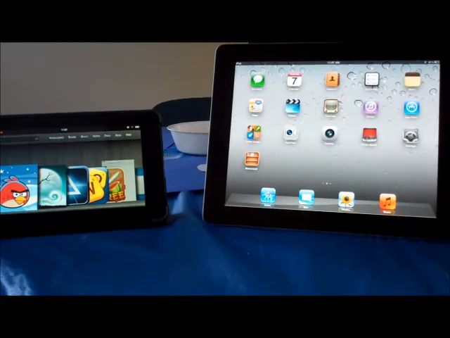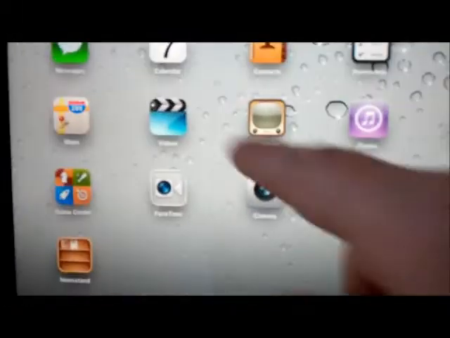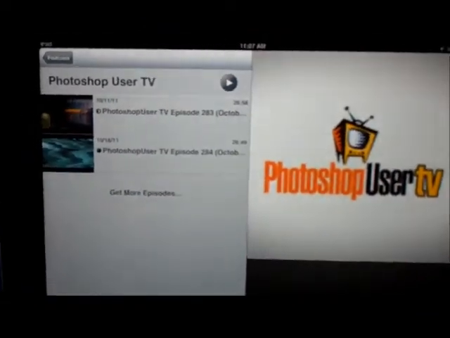Another comparison would be videos. The iPad has a video app. Click on that, and it brings you up to a video screen. And then you can click on one of the videos. It shows you what this is, and I can click on one of the views from that.